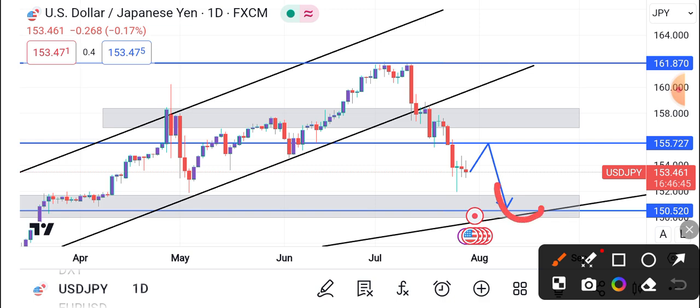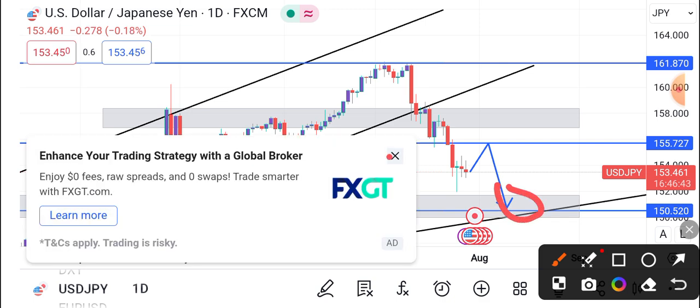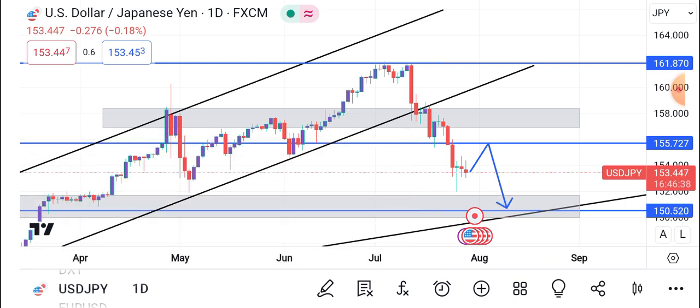Then from here, I'm not sure. Then we will see whether we are buying or we are selling. It depends on the news. But if this is a strong demand zone, let's move.